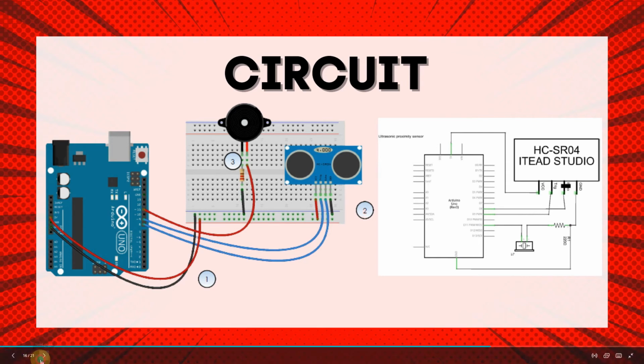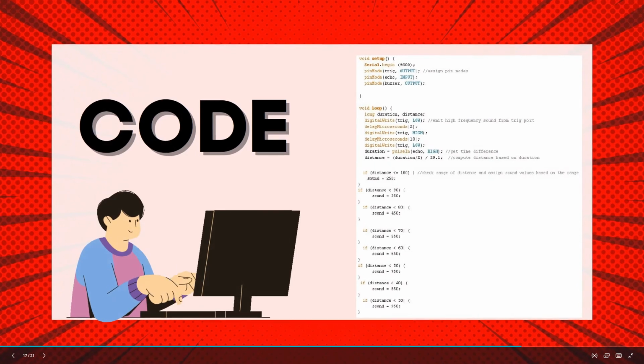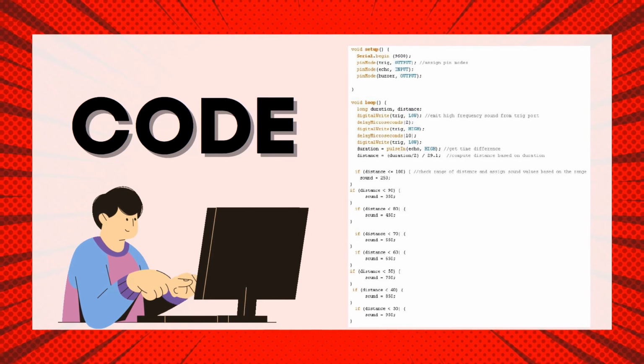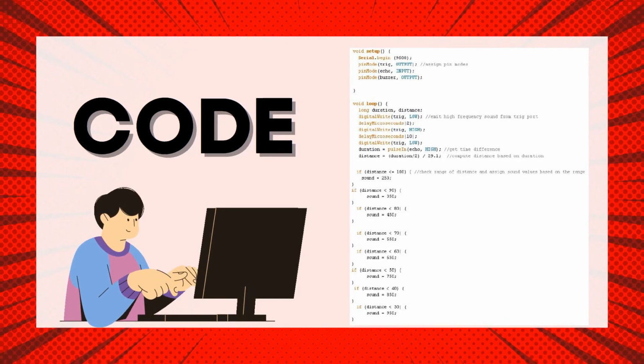After having our connection, here are the codes needed. Of course, the program starts by sending a signal to the trig part to emit a high frequency sound. The signal is sent in 2 and 10 microsecond intervals. This is done through the digitalWrite command. The echo part should be able to receive back the sound, and then the time difference between the emitter and receiver is obtained using the pulseIn command and eventually stored in the duration variable.